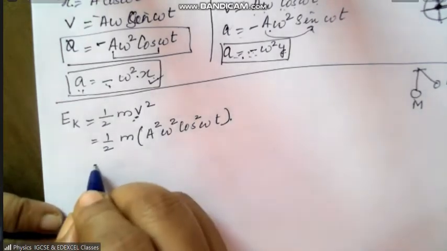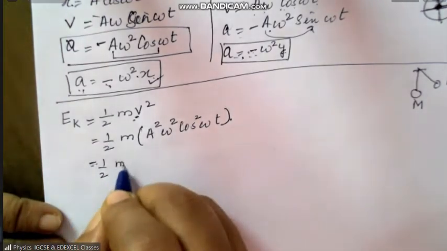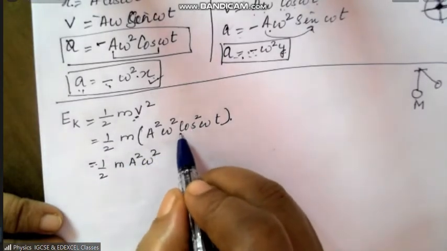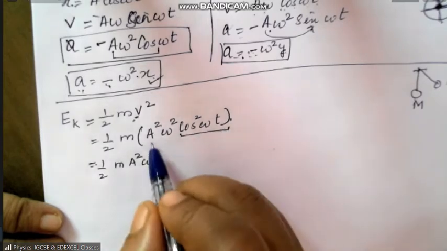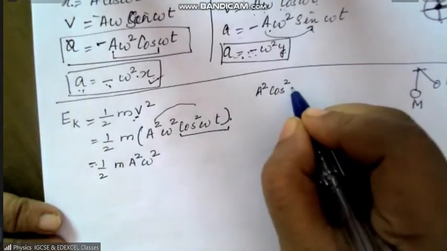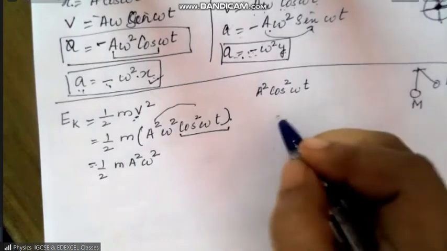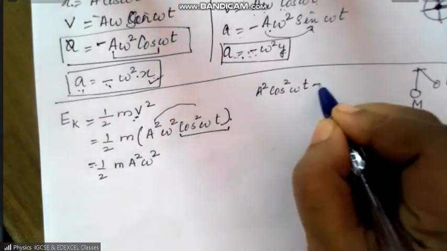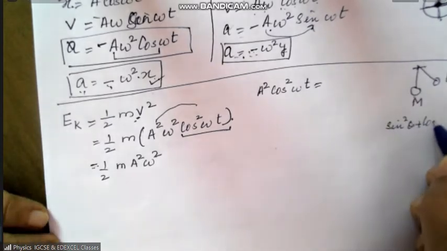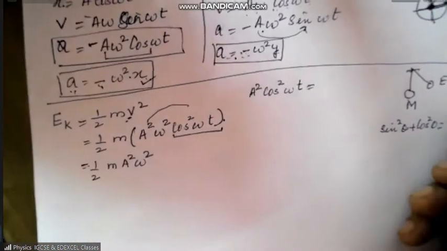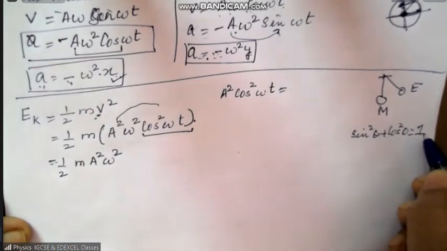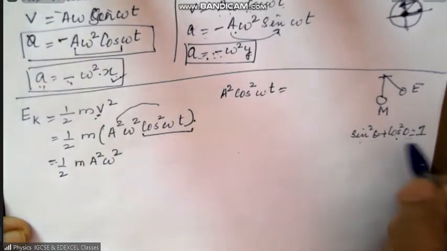Okay, so on simplifying, what do you get? Half m a square omega square cos square omega t. This can be written using sine square theta plus cos square theta is equal to 1.